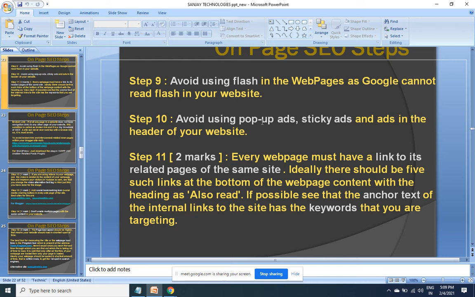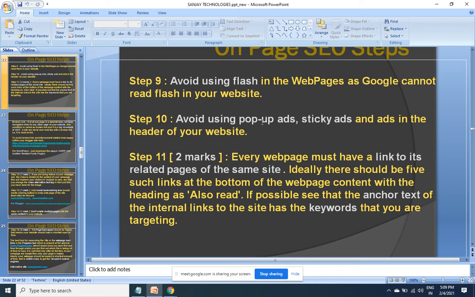Alright. Step number 11. Every web page must have links to relevant pages within the same website. Ideally, there should be 5 such links at the bottom of the web page, and if possible, mention your keyword in the anchor text of the link.